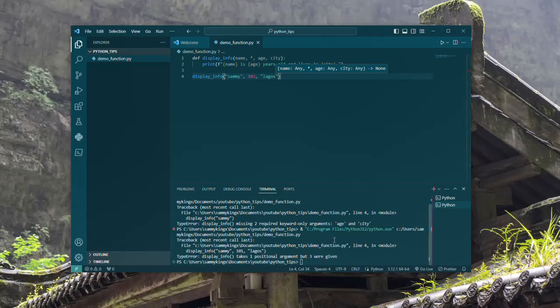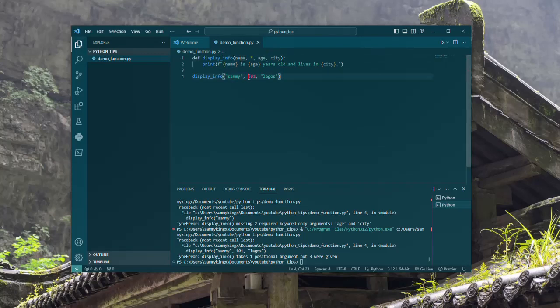You can see I'm still getting the same error. Look at the error: the display info function takes one positional argument, but 3 were given. That means Python is looking at these as positional arguments, and it only recognizes this one as the positional argument.